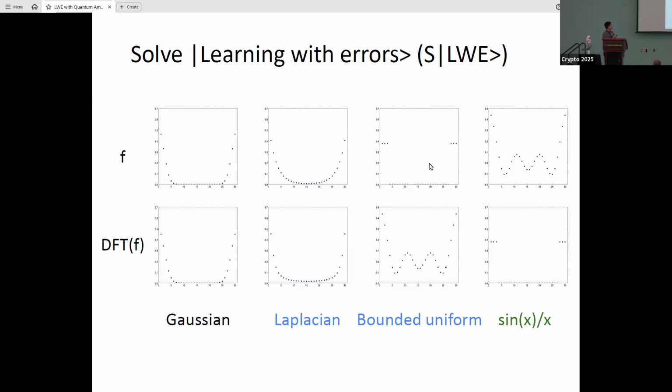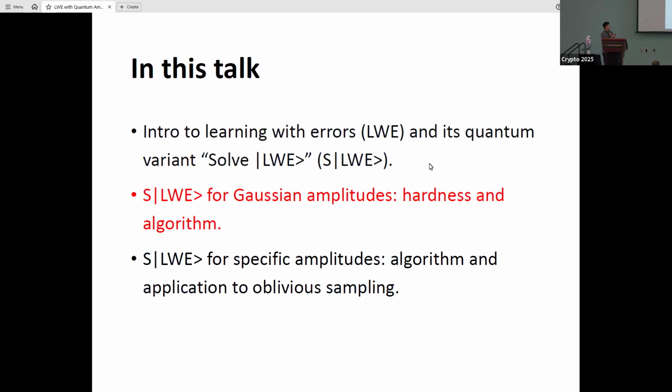Here are some typically used error distributions, like Gaussian, which our work focuses on, and Laplacian, bounded uniform, etc. Here DFT means the discrete Fourier transform of our error amplitude.